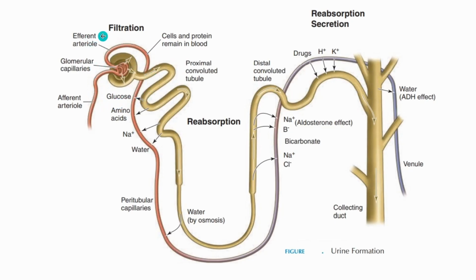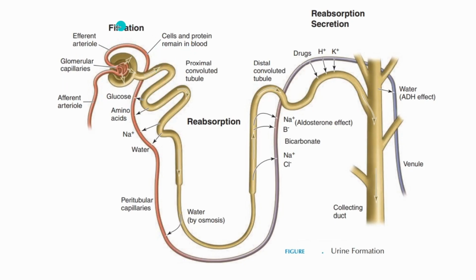Now, the measure we use for this is EFP, the effective filtration pressure, which is very important for substances to pass through the pores. The hydrostatic pressure is 15 mmHg. The composition of the filtrate that is formed is more or less similar to that of body fluid. It is blood plasma except proteins. That means it is a deproteinized plasma that allows in glucose, amino acids, and salts.